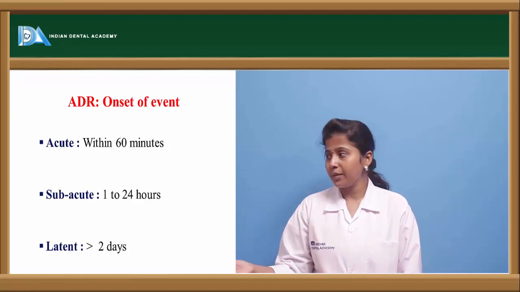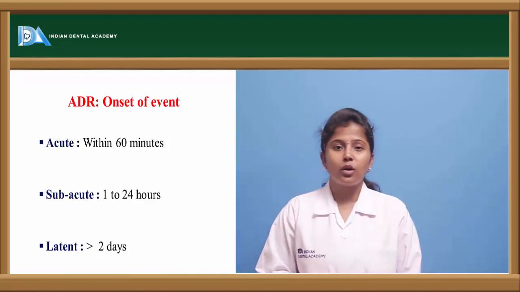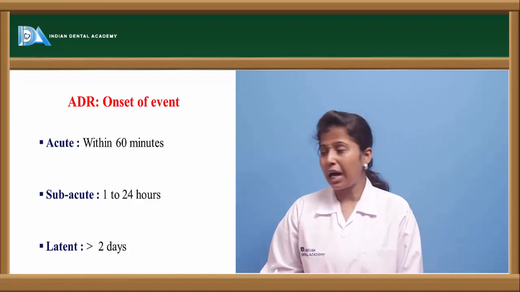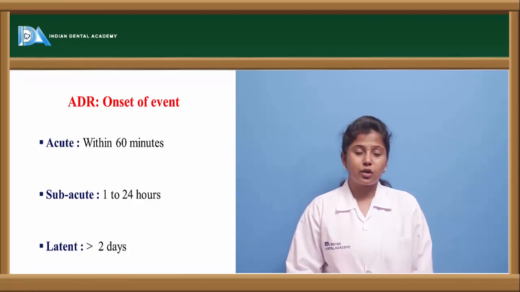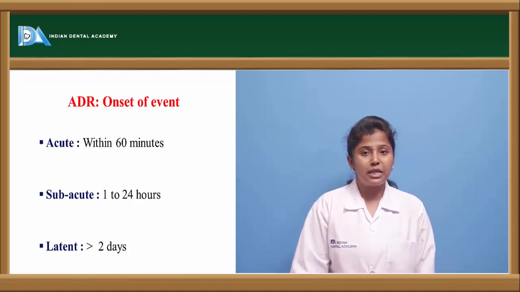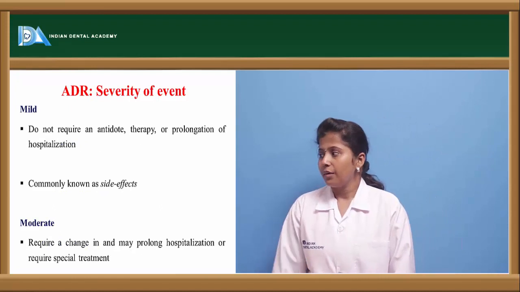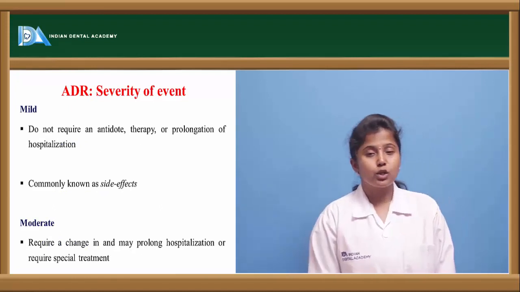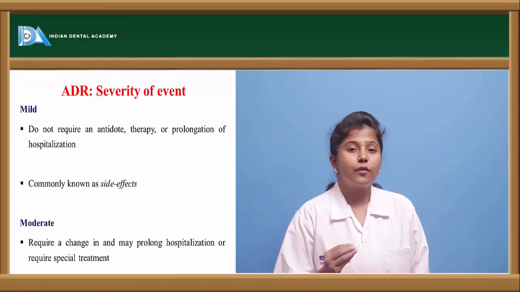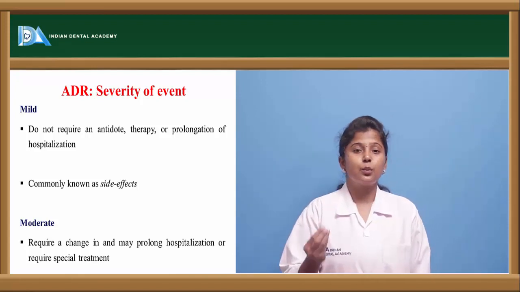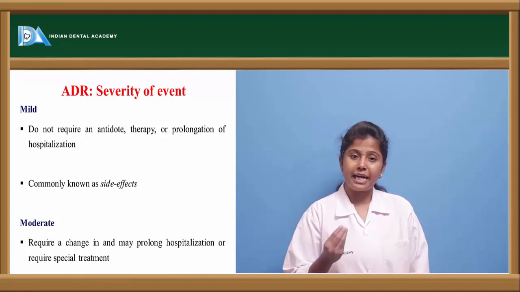So these are acute type of reactions. The other one is subacute, which lasts for about 1 to 24 hours. The other one is latent or chronic, which stays for more than 2 days. Based on the severity of the event, they are divided into mild, moderate, severe and dangerous.